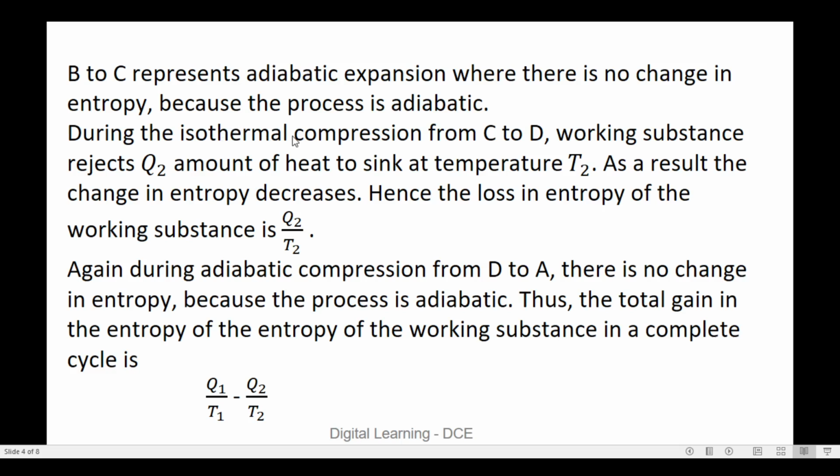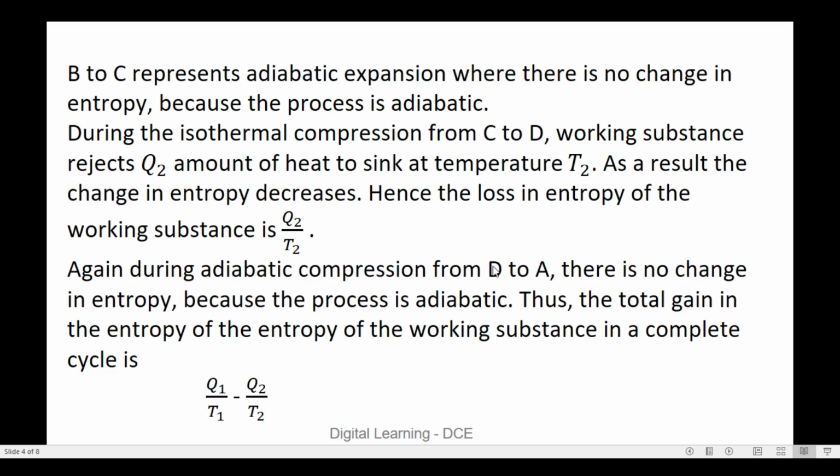Then during the isothermal compression, represented by the curve C to D, the working substance rejects some amount of heat. Let Q2 be the amount of heat rejected to the sink, which is maintained at temperature T2. As a result, the entropy decreases. Hence the loss in entropy of the working substance is given by Q2 divided by T2.